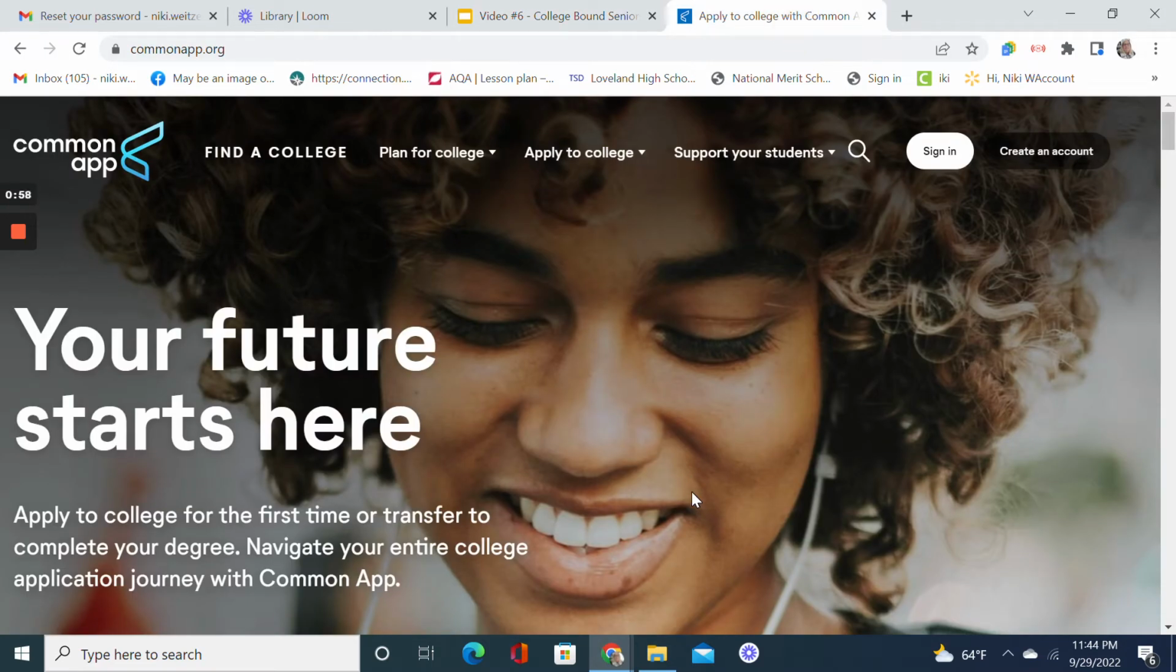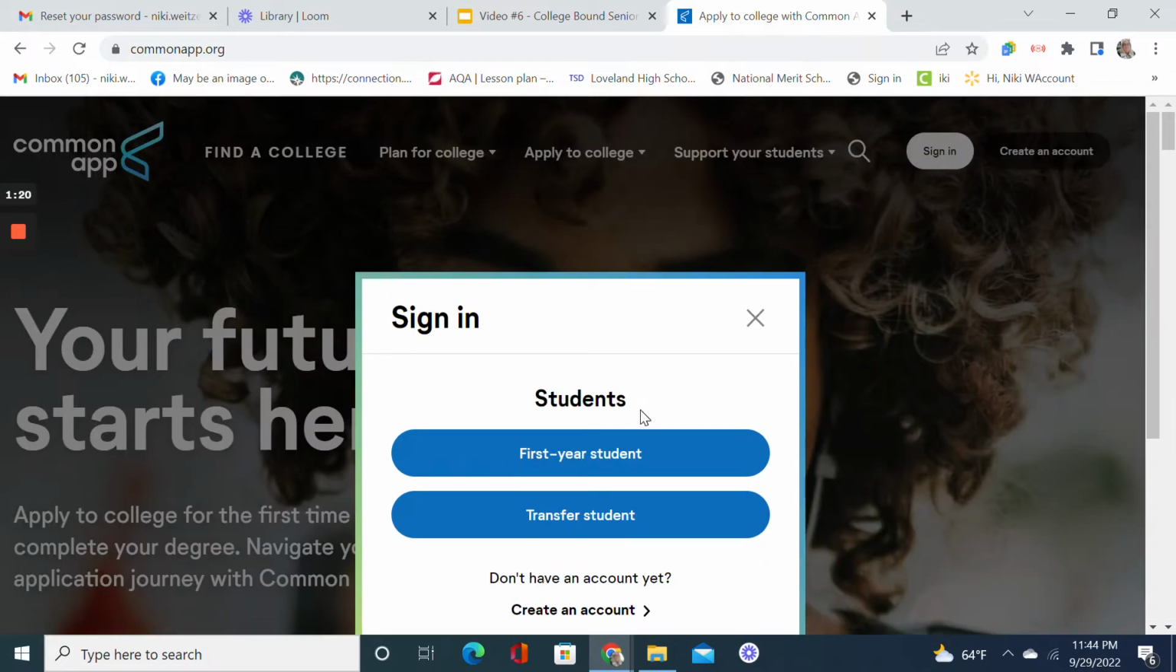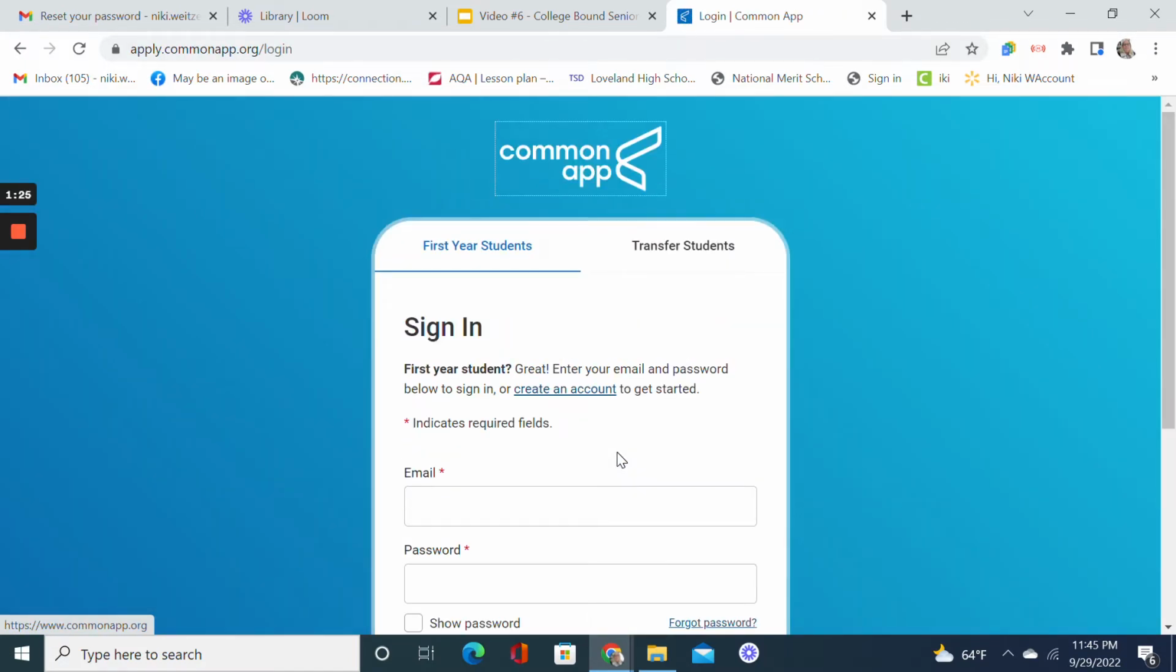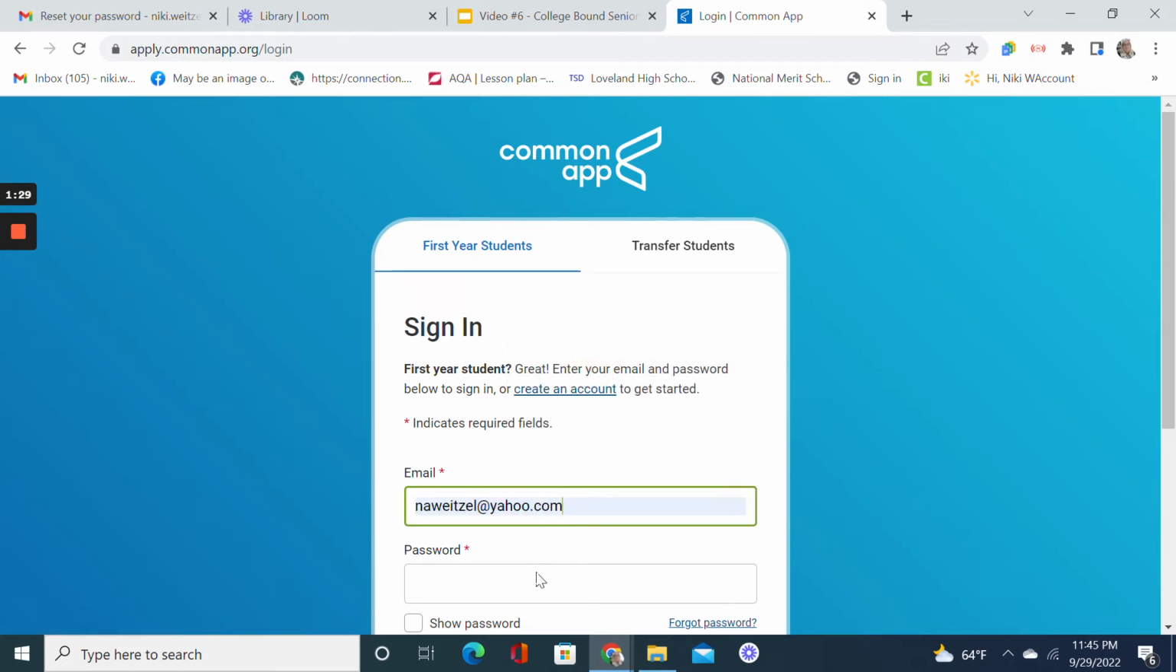So it's very easy, commonapp.org. When you come into this page, you will either sign in if you've already created your account, or if you have not yet created your account, I recommend you do that very quickly, and you'll just go right here. And the wonderful thing about the Common App is it walks you through every step of what you need to do. So I have created an account here. I'm just going to take a second to log in.